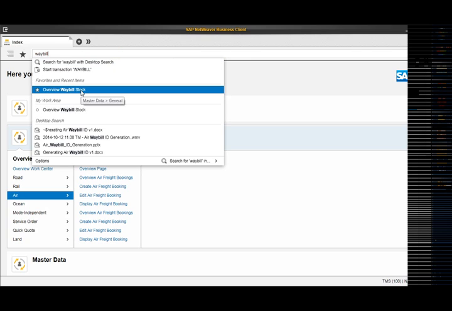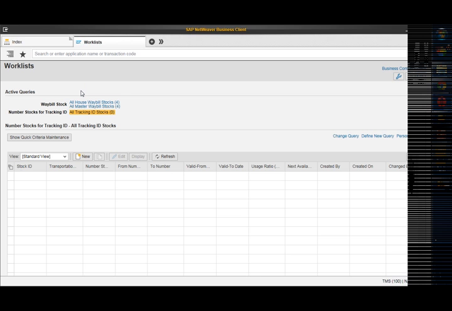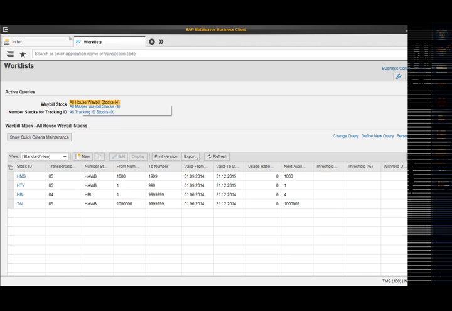So we can go to this overview of the waybill stock. So here I will first go to the house waybill stocks. Then I will select my entry TAL, which is the stock ID.